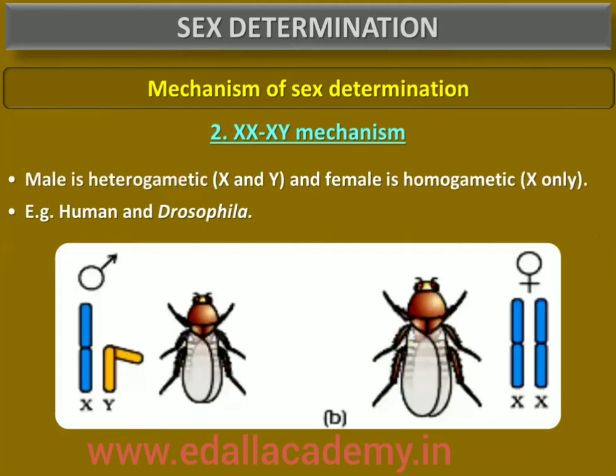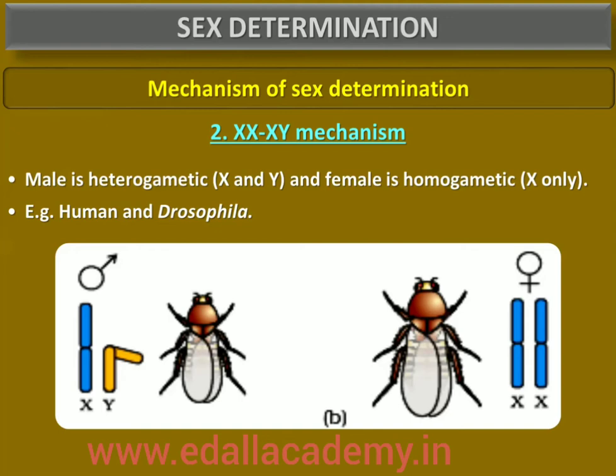Then let us go for XY type, that is XX-XY type. To understand the mechanism of sex determination, these observations led to the investigation of a number of species. XY type of sex determination, where both male and female have the same number of chromosomes, is seen in a number of other insects, Drosophila, and mammals including man, and a plant, Melandrium.